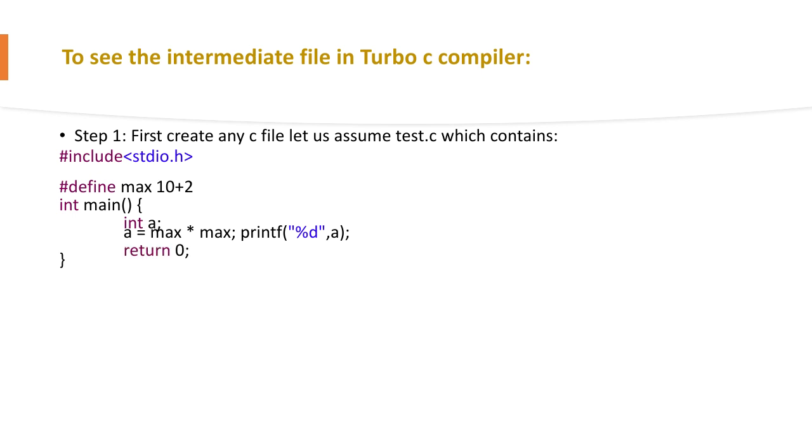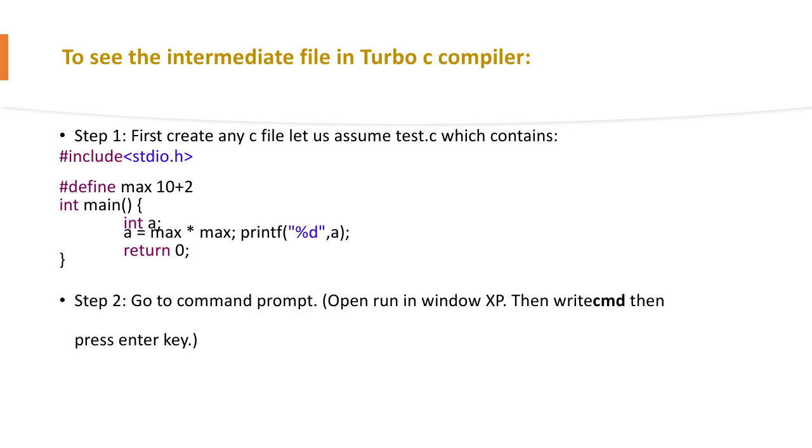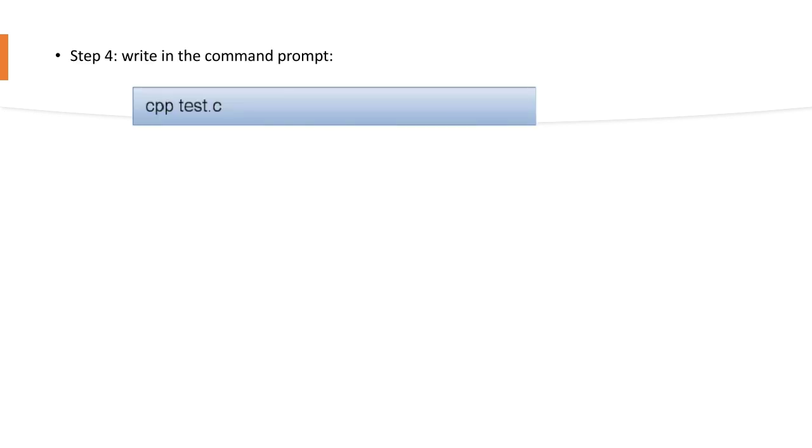Okay, next is step 2. Go to the command prompt, open Run in Windows XP, write the command cmd, then press the enter key. Go to the directory where test.c has been created. Then write the simple command cpp test.c and press the enter key to create intermediate files.